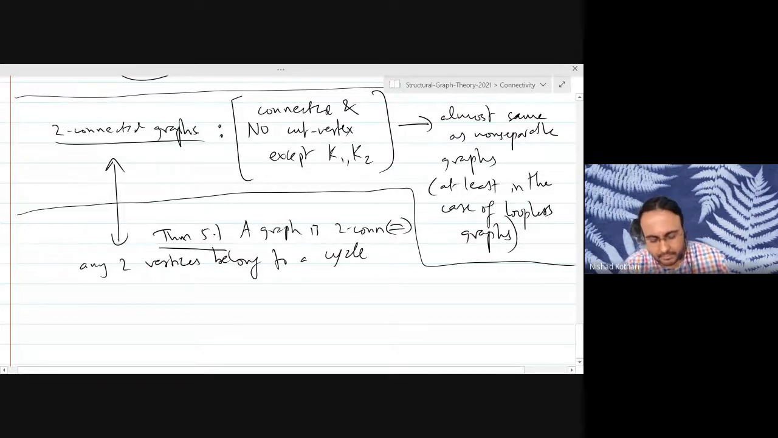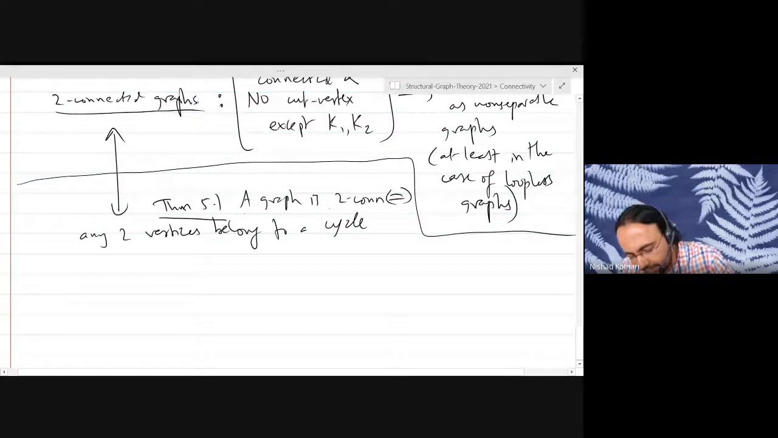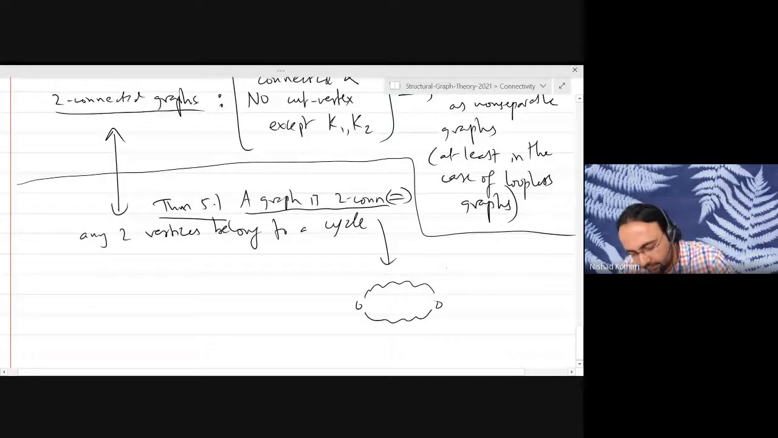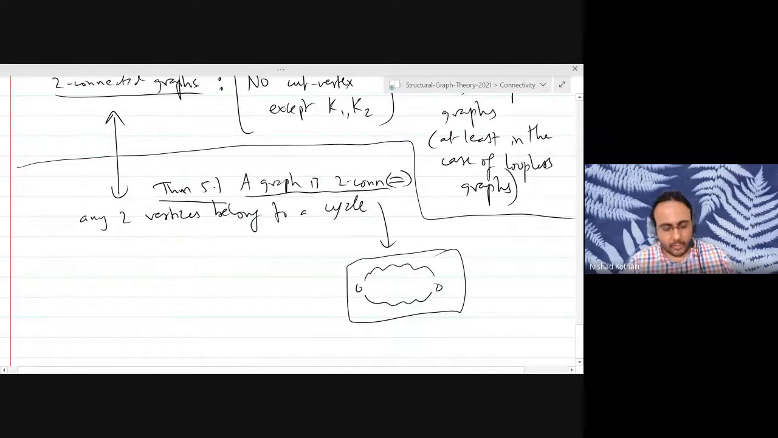Right? And this is now easy to see because the definition of two-connectivity requires there to be two pairwise internally disjoint paths between any two vertices, and that is actually your cycle. Okay, so Theorem 5.1 is now an easy consequence of things we have already proved.